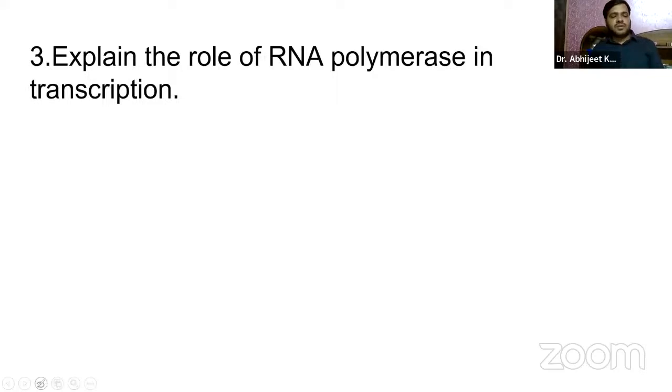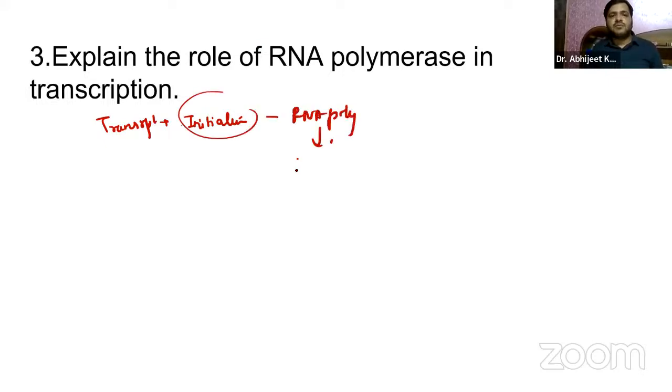Role of RNA polymerase in transcription, guys. So you already know we have initiation, okay? In transcription, the very first process is initiation, guys. Transcription begins when RNA polymerase binds to specific DNA, a DNA sequence that is called the promoter, which is upstream of the gene. We have already discussed this, guys, right?